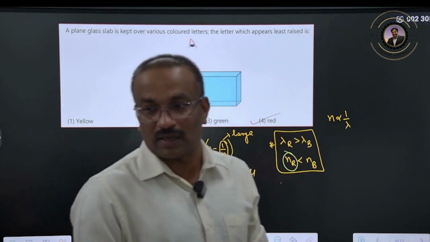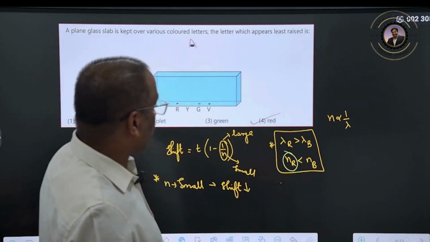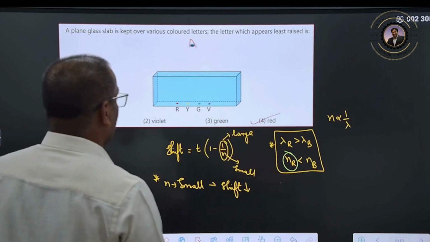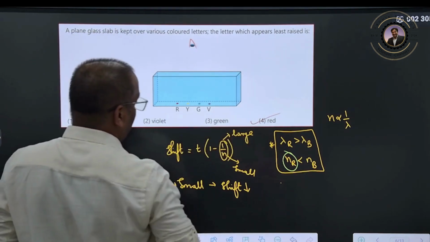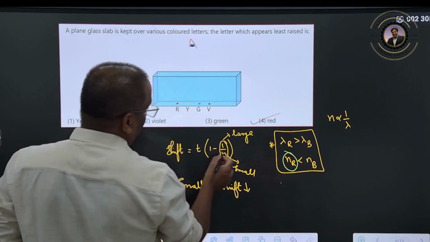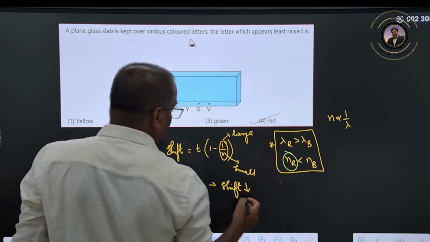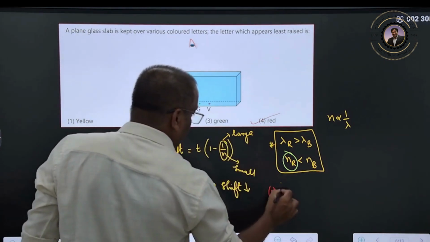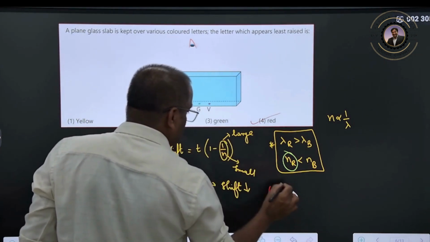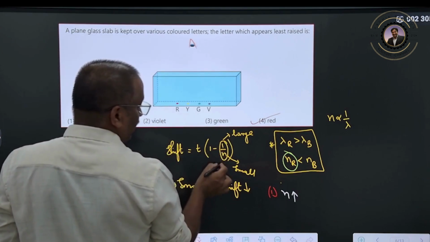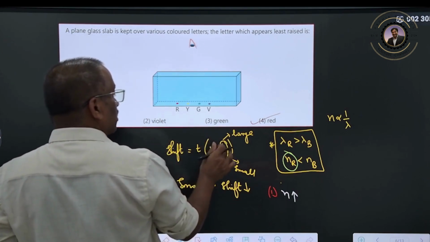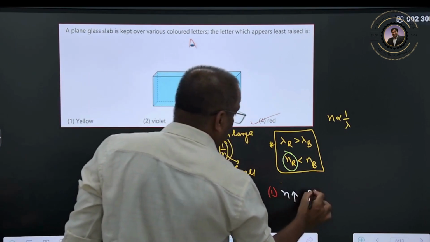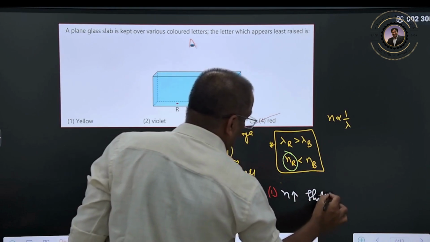I got it directly actually, right? You can test it. Which one will have the greater shift? If you want the shift to be greater, the refractive index should be larger. If n is larger, then 1 by n will be smaller. A small number subtracted from 1 gives a larger value, so the shift will be larger.